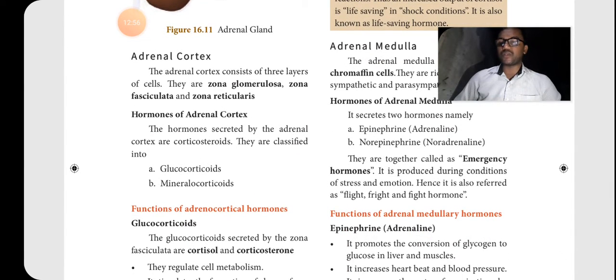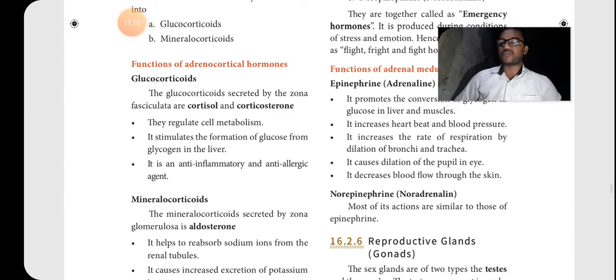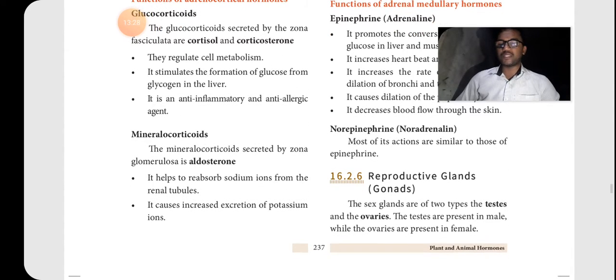Then adrenal medulla is also important, it has two hormones, epinephrine and norepinephrine. So adrenal cortex is the outer part, adrenal medulla the inner part, both have two hormones. Each hormone has some functions also, and there is a special important name for this. That is the emergency hormone, because in an emergency time of our body, it is what maintains our health.